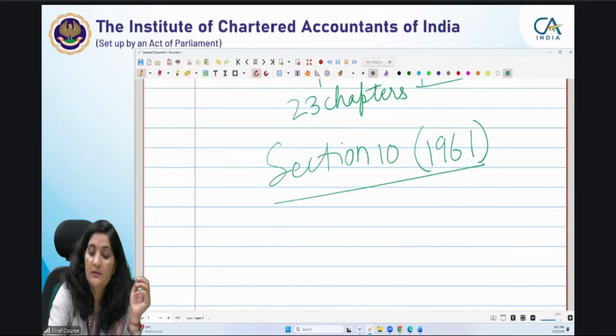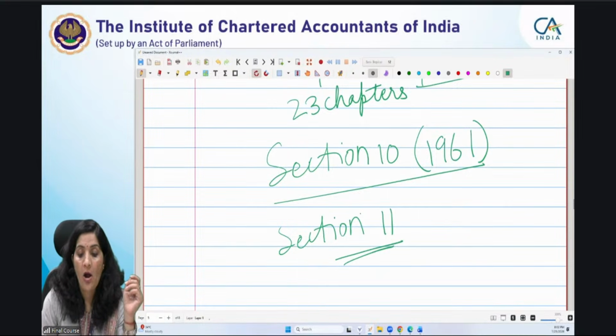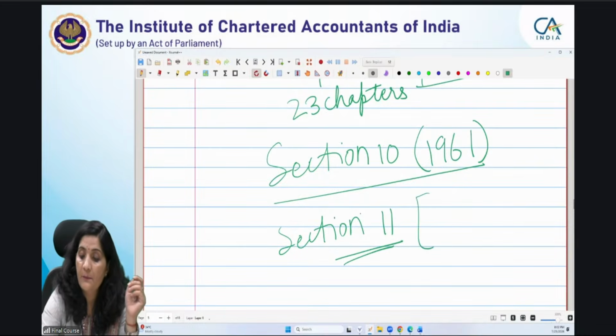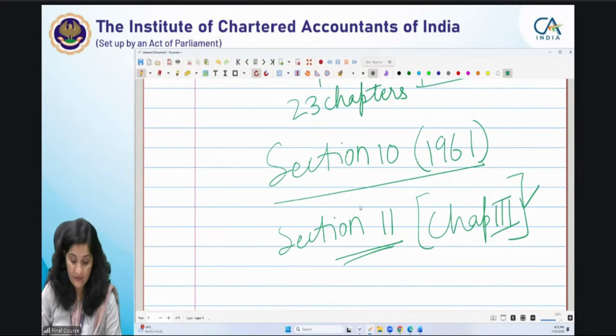In the new Act, section 11 is there, contained in Chapter 3 of the Income Tax Act. The heading itself says income which does not form part of total income.